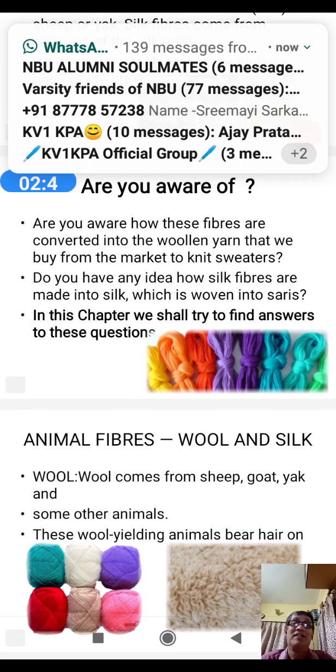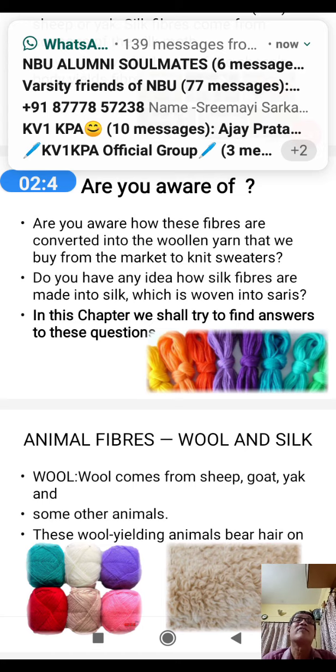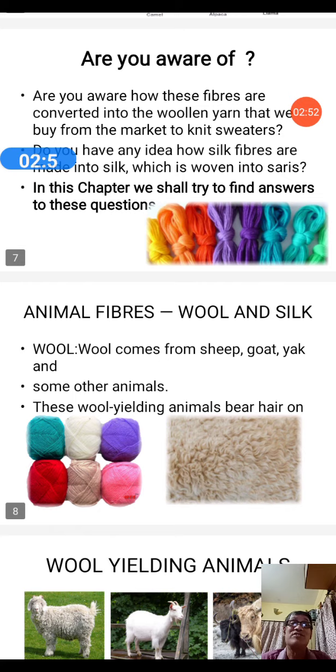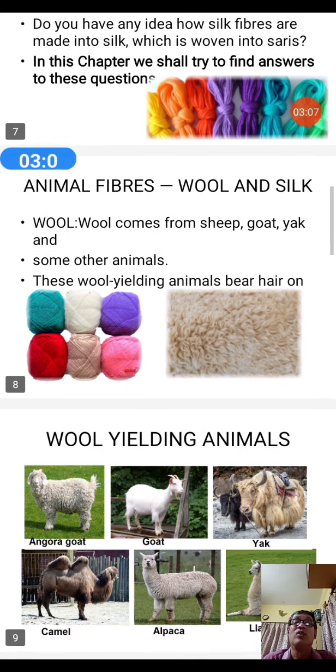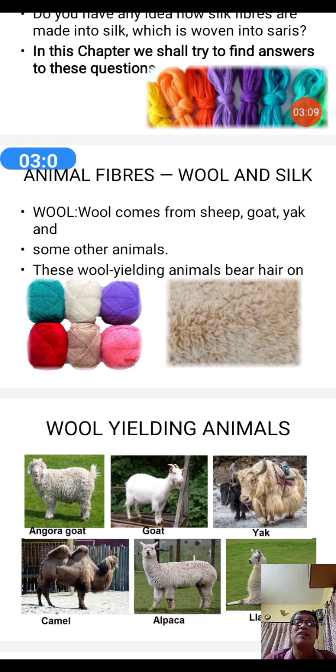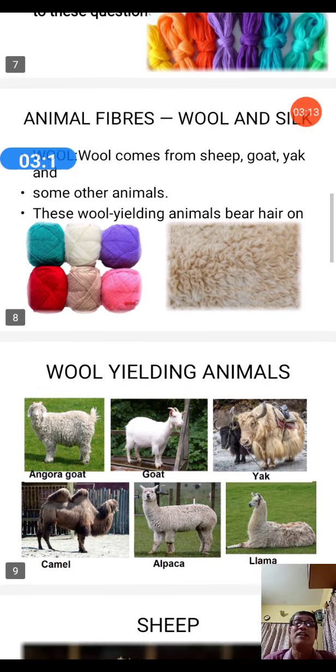So in the chapter we shall try to find out answers to these questions which generally arise in your mind. What are animal fibers? Animal fibers are the wool and the silk. Wool, where do you get the wool from? Wool comes from the sheep, goat, yak and some other animals. Here I have shown you the picture of wool as well as the hair also.